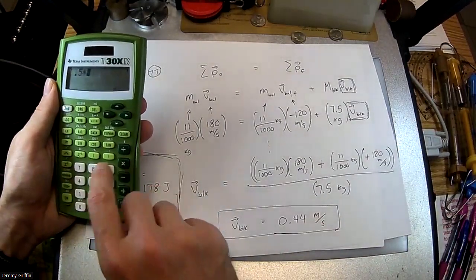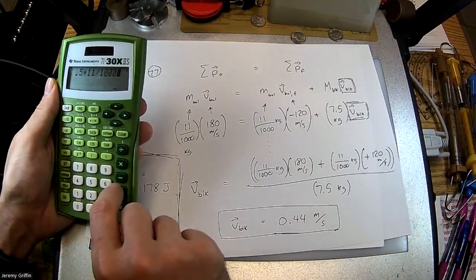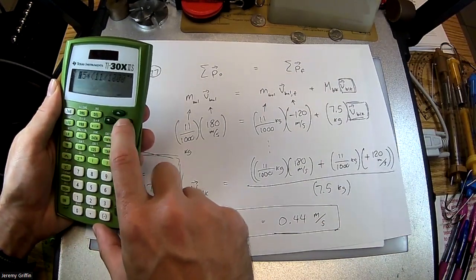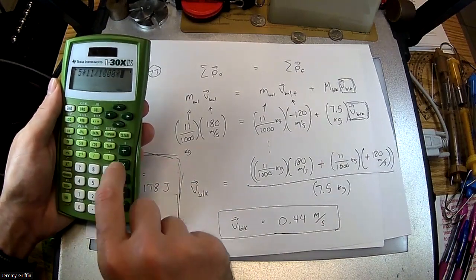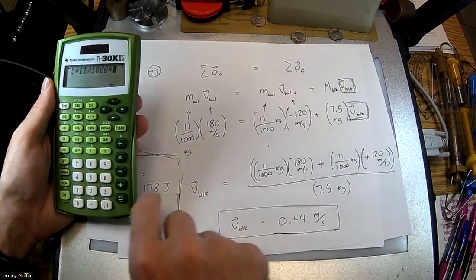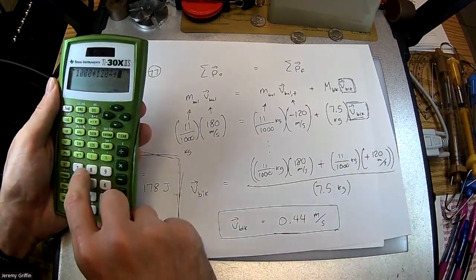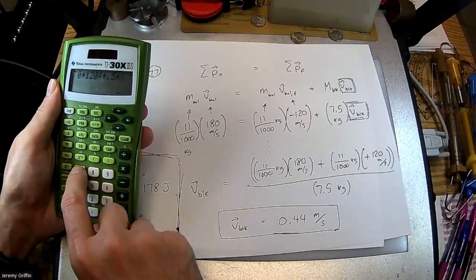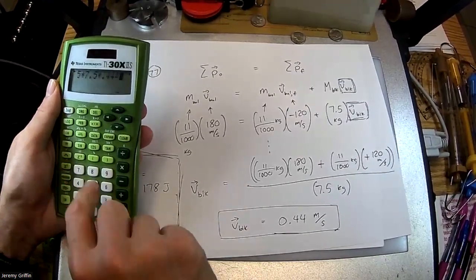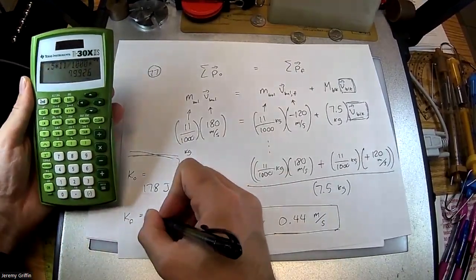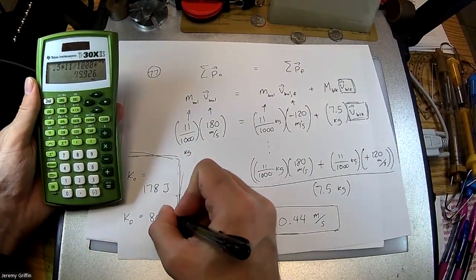So 1/2 times bullet, oops. I do that too, yeah, we're good. Clear. 1/2 bullet mass times the post collision velocity squared plus the block. So 1/2 mass block times this post collision velocity, which is this tiny number here, squared, right? And I'm getting 79.9. Let's just call that 80, like joules, right?